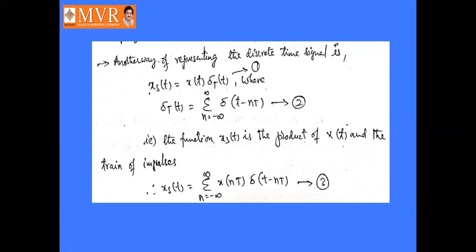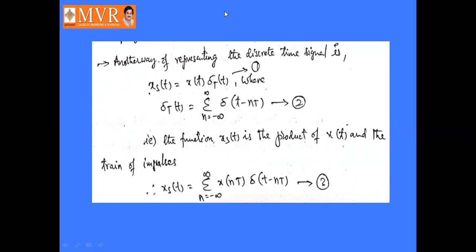That is represented as sigma n equal to minus infinity to infinity delta of t minus nT. That is equation number 2. So it is represented as x of nT into delta of t minus nT. That is equation number 3.